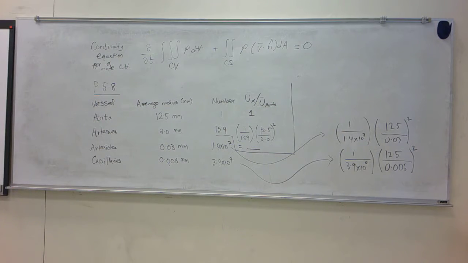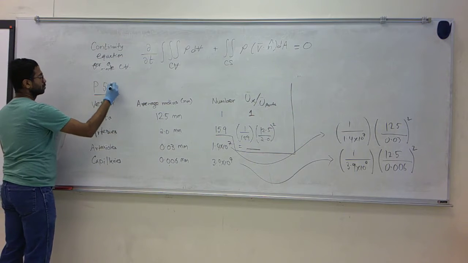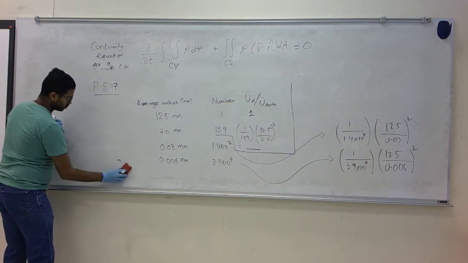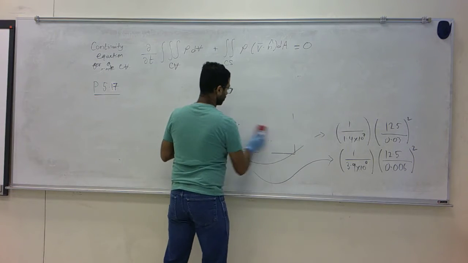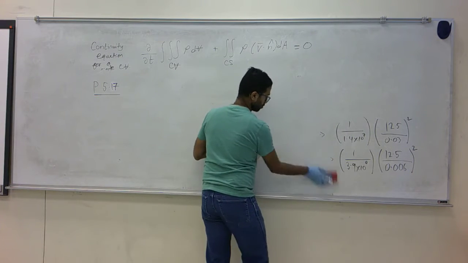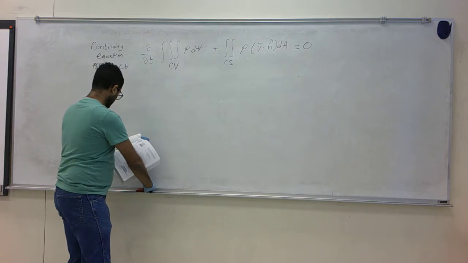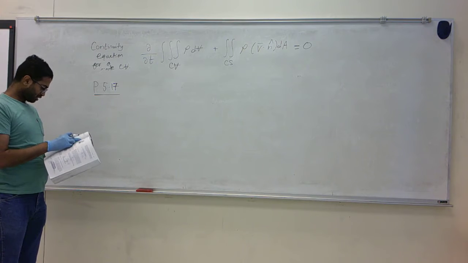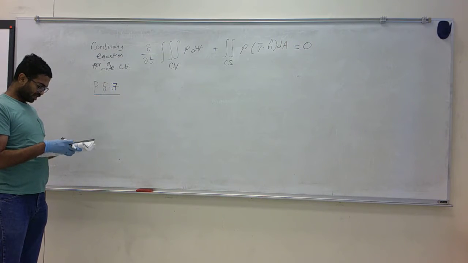So moving on, we will try problem 5.17 from the book. 5.17 states: a water pump involves a jet cross-sectional area of 0.01 meter squared and a jet velocity of 30 meter per second.